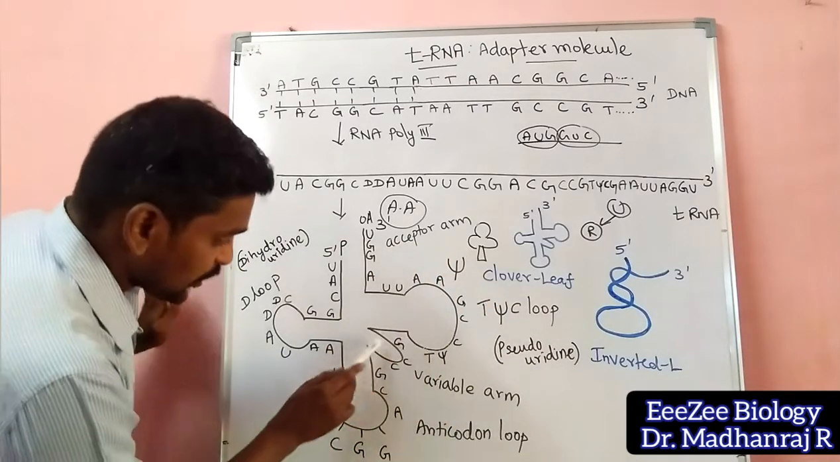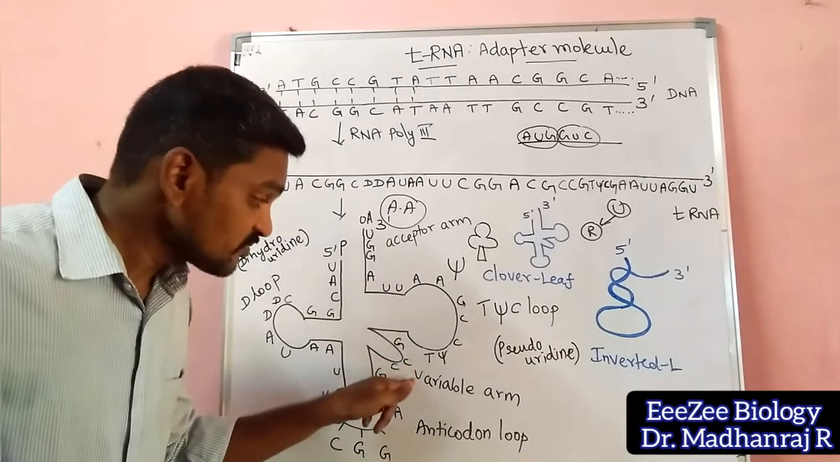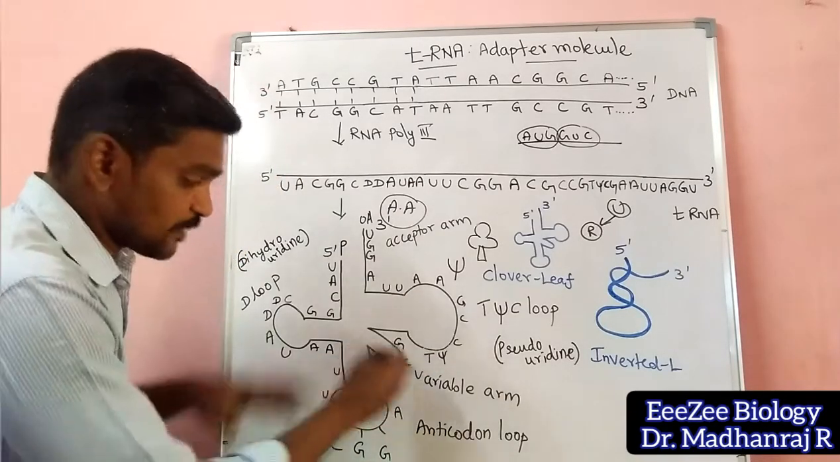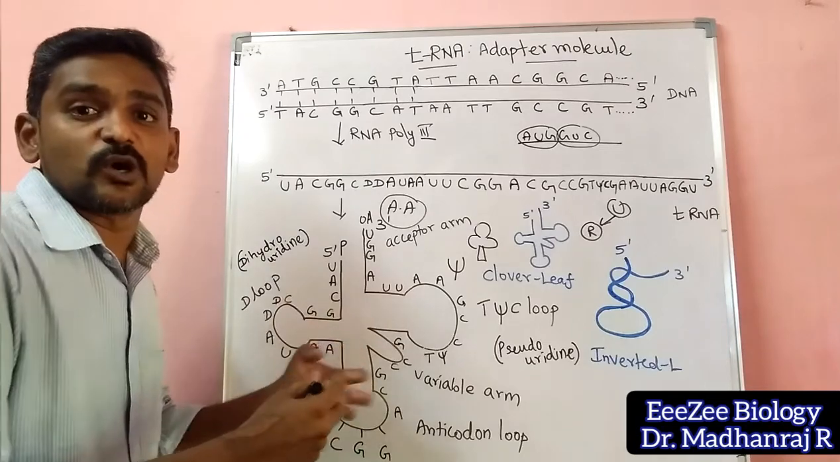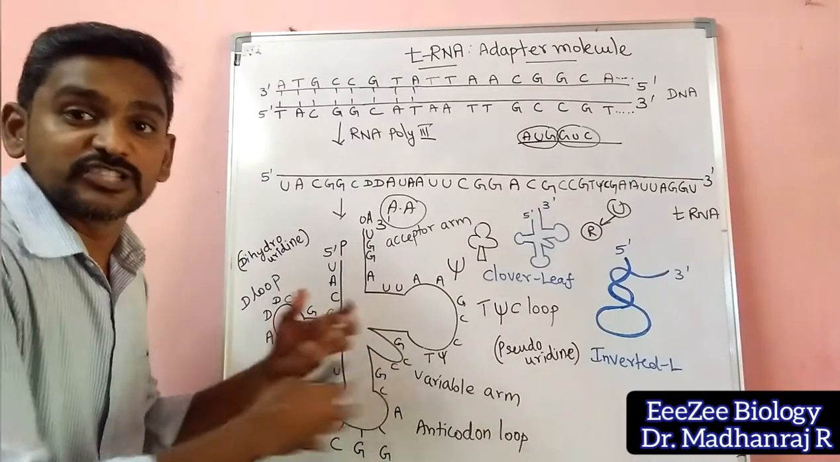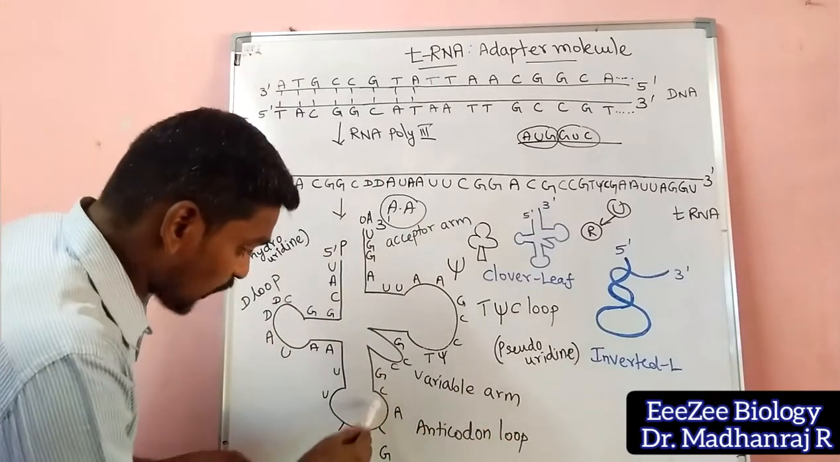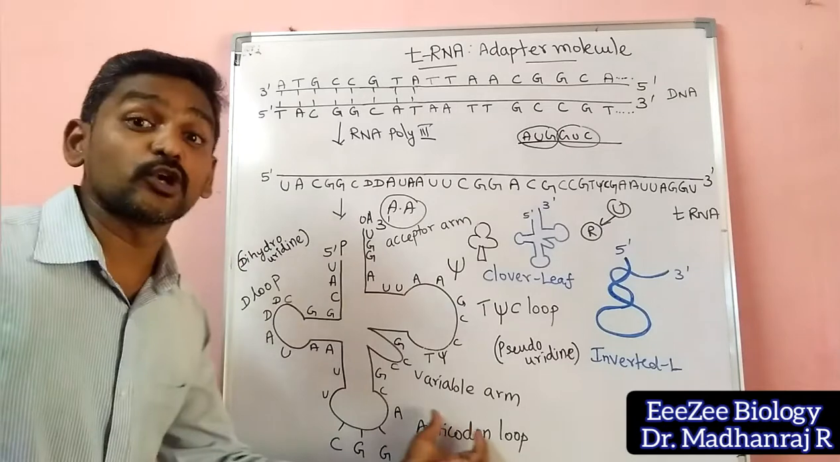And then coming here you can see a small projection. This projection is called the variable arm. This will keep on changing. It is not permanent. It will keep on changing the bases. So it is called the variable arm. And then coming down here, it is called the anticodon loop.